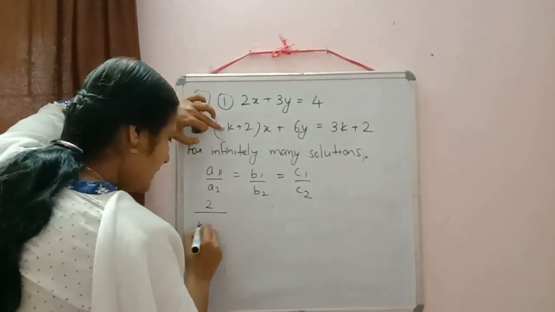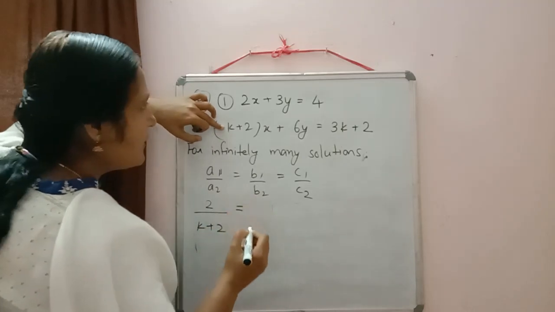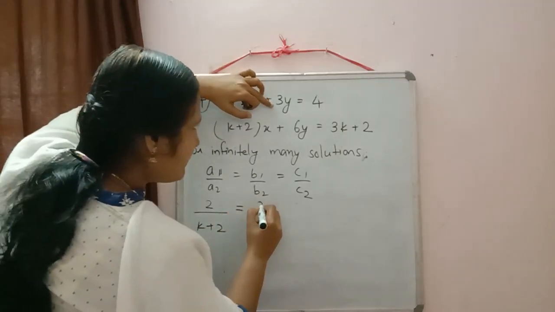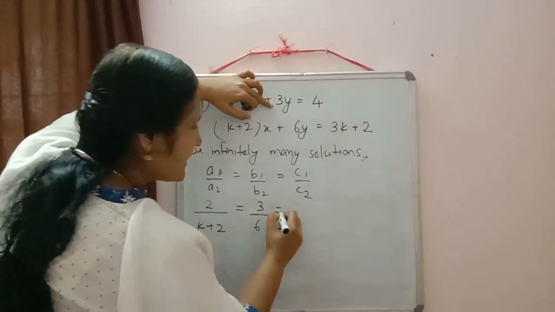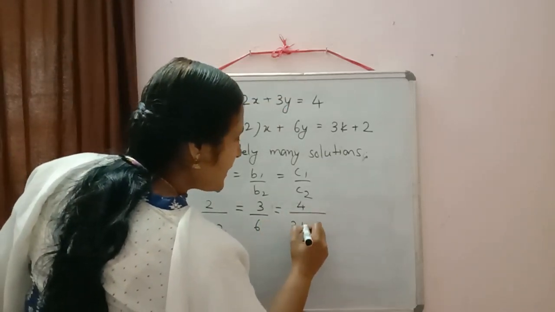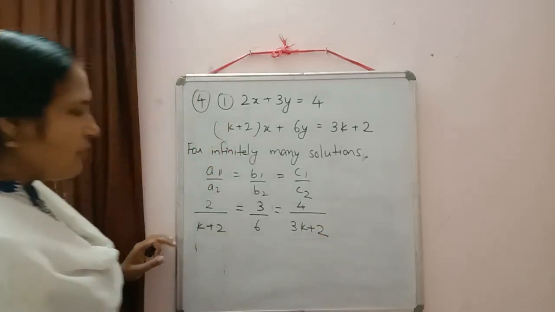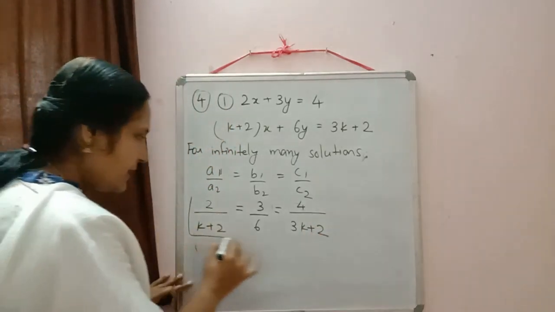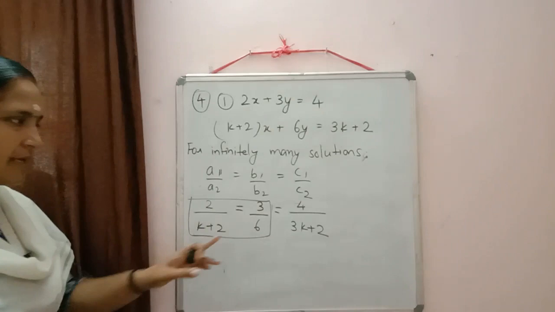So we have here k plus 2 is equal to b1 by b2, that is 3 by 6, is equal to c1 by c2, so 4 by 3k plus 2. So now we can equate. First we can equate these two, and check what will come.